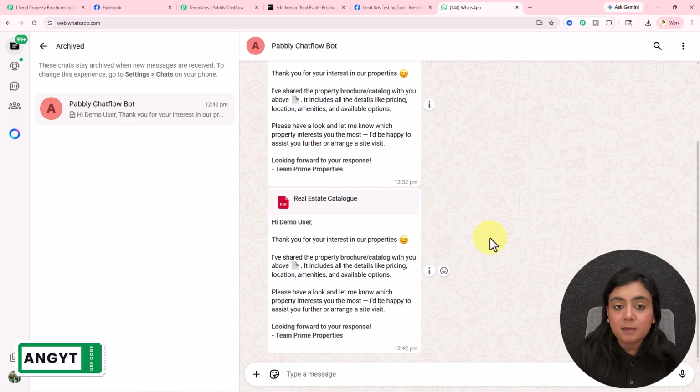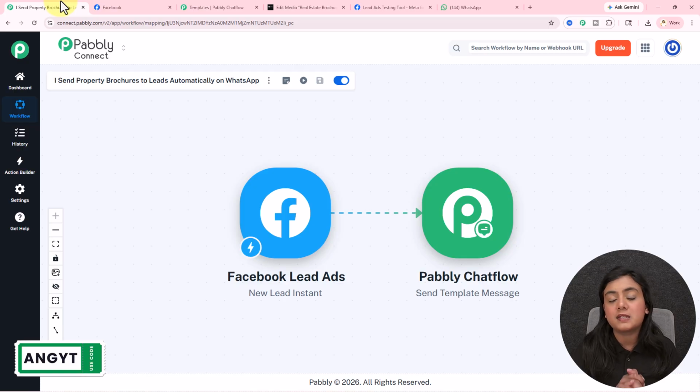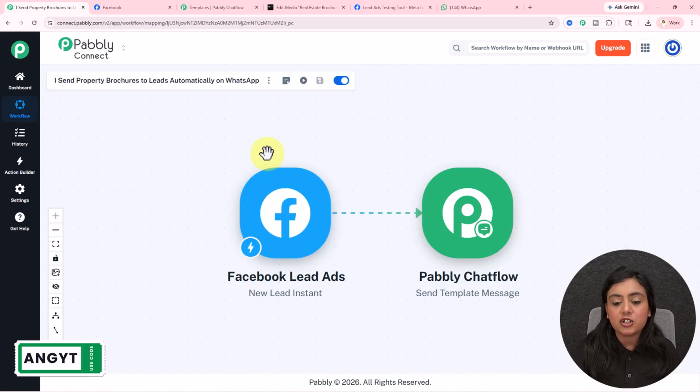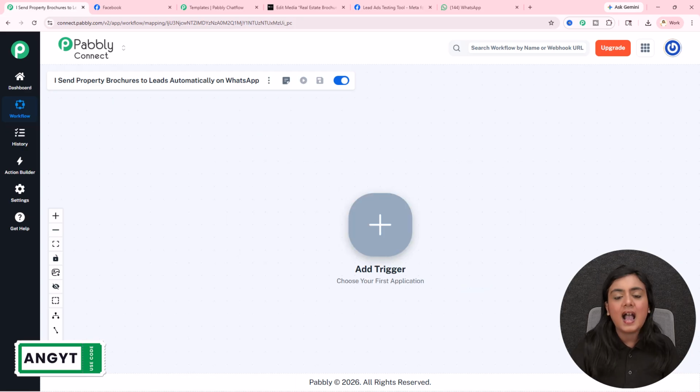So this is the message that is forwarded towards the lead, and in real time this setup is going to actually work like this. Every time a real Facebook lead will be generated, the lead will receive an instant WhatsApp message just like this. So without wasting any time, now let's dive into the creation of this very easy setup using Pabbly Connect. I have already created a workflow using Pabbly Connect.